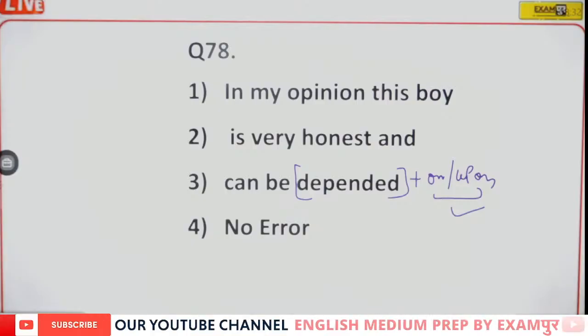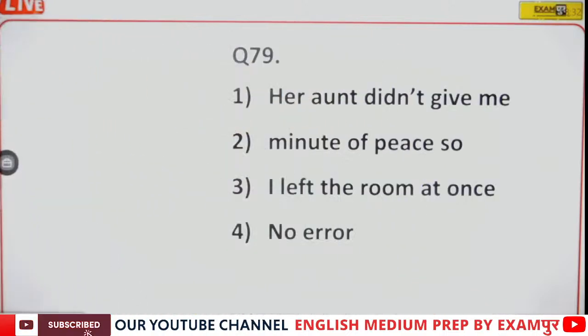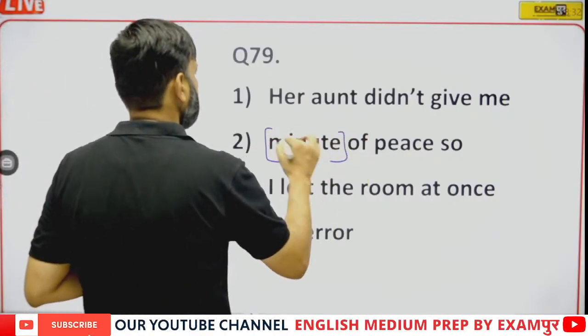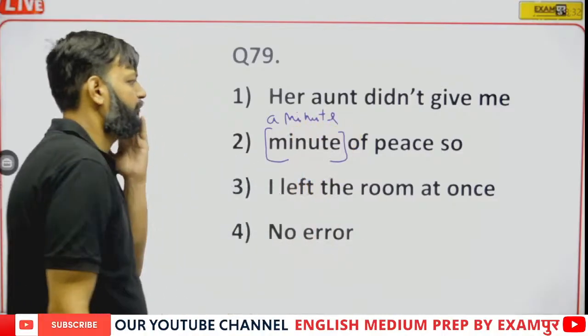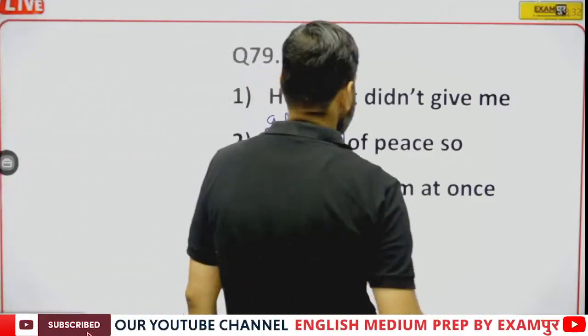Now the next one, question number 79. Her aunt didn't give me minute of peace. So here minute is a countable noun, so a will be there, a minute. Minute will be used with a.